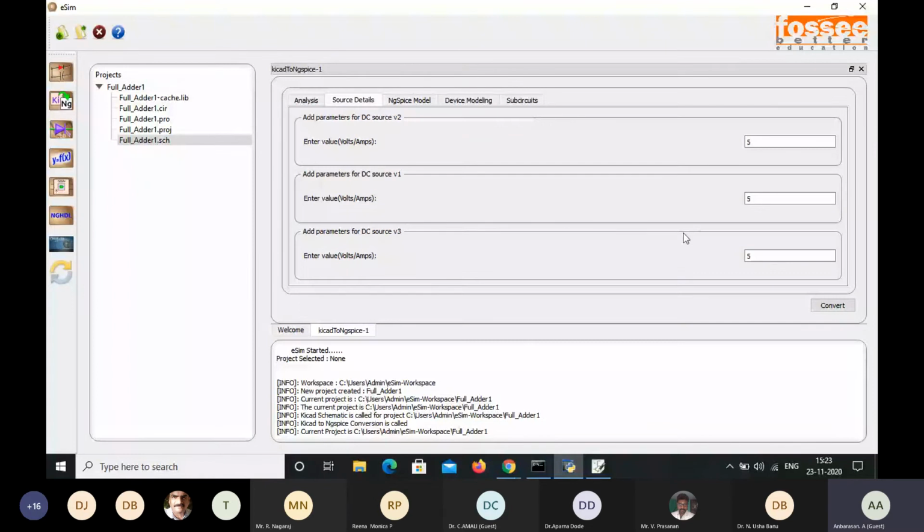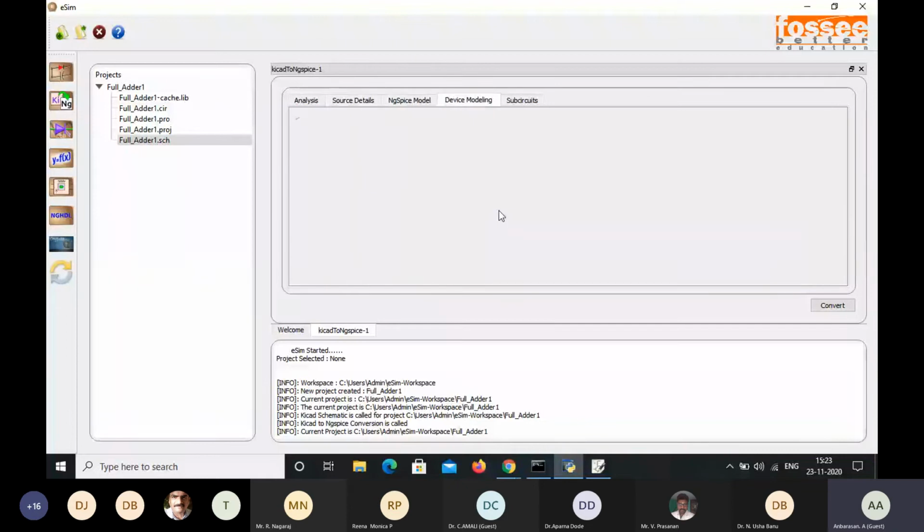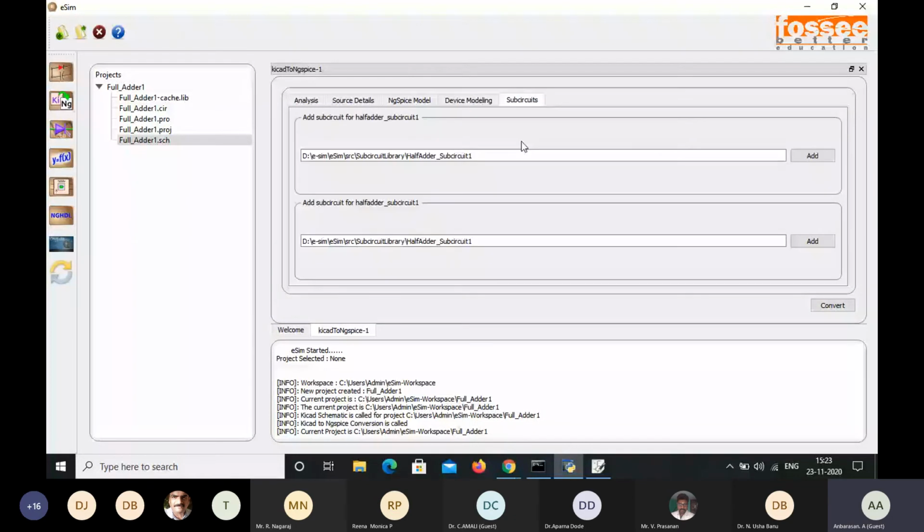That is in the form of a voltage as 5, 5, and then 5. Next, ngSpice, it's a default device modeling. Since we don't use any device modeling, it is not available here. It's disabled. So subcircuit, here we have used the 2 subcircuits.